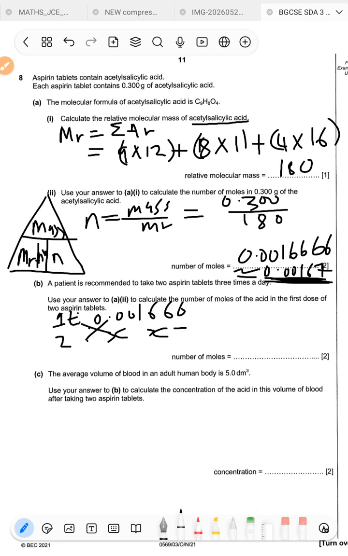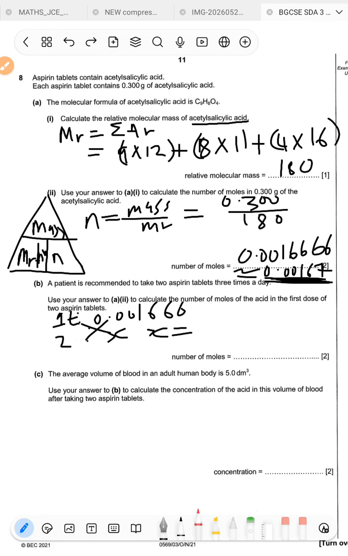Therefore, x is going to be equal to, now the question is, which number do we use? Are we using the number that we corrected to 3 significant figures, or the original? Always use the original so that you don't have any error carried forward. So let me just remove all those markings so that our answer is going to be 2 times 0.0016667.